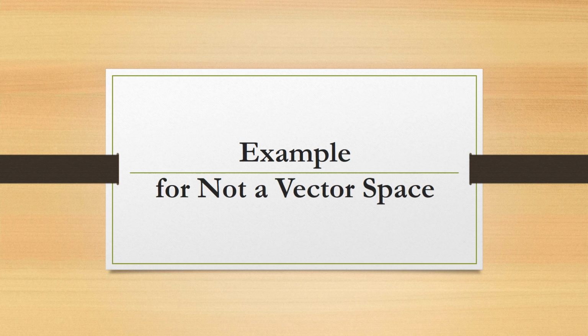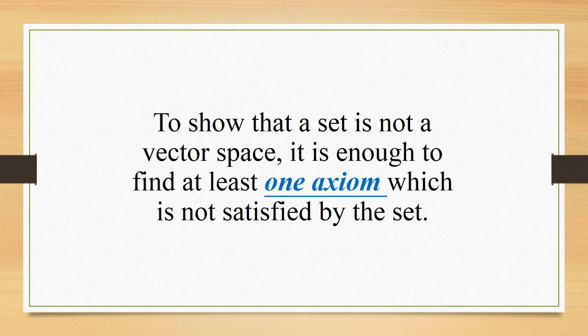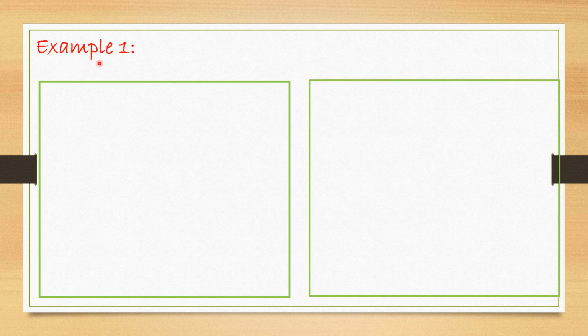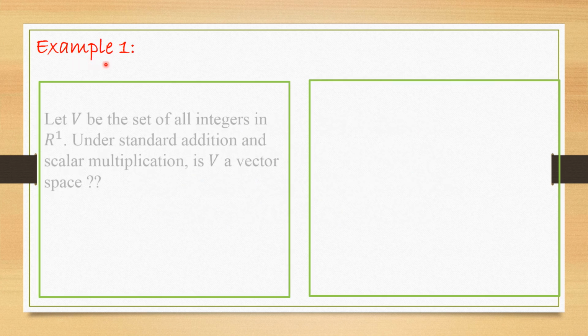In this video, we will see an example for not a vector space. To show that a set is not a vector space, it is enough to find at least one axiom which is not satisfied by the set. Let us see an example.